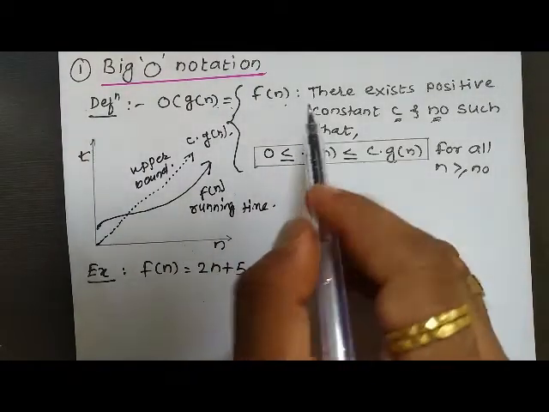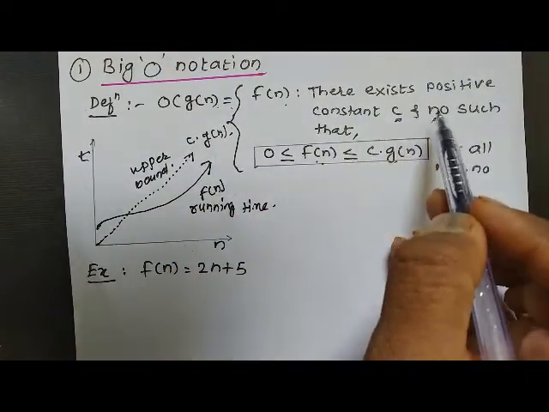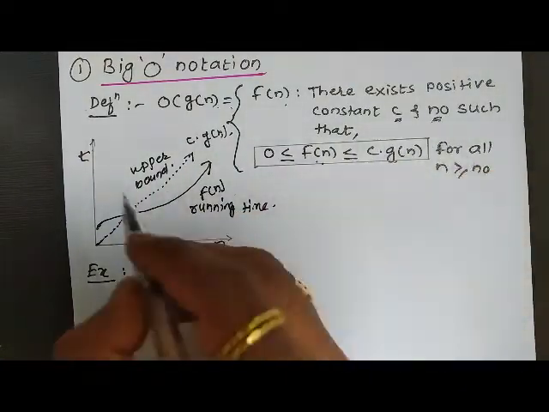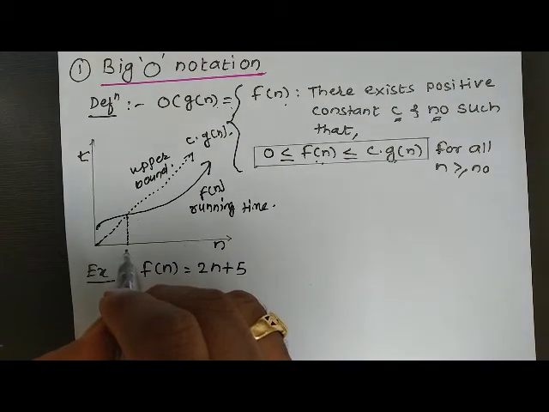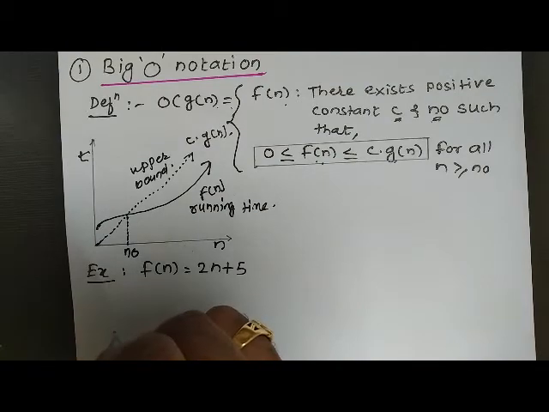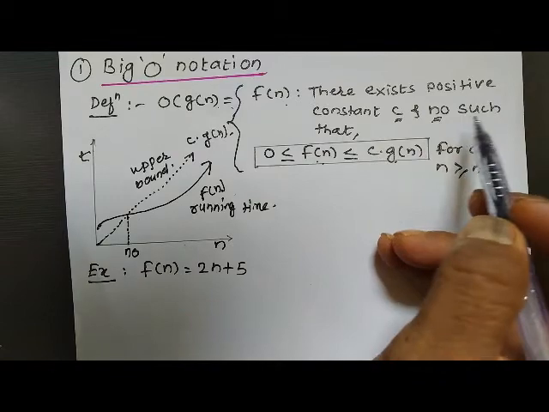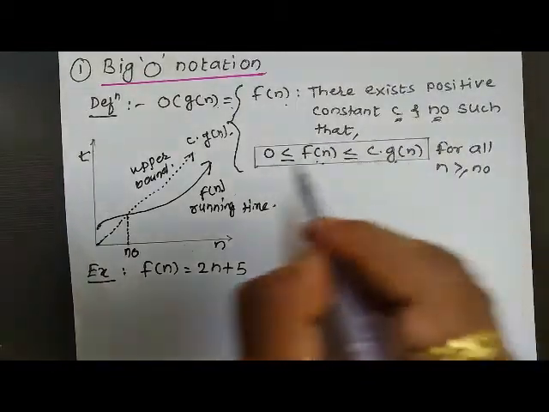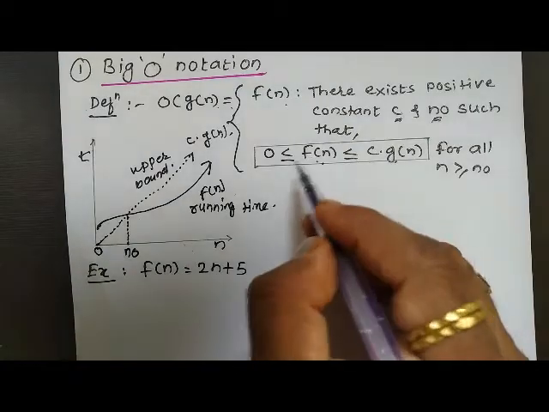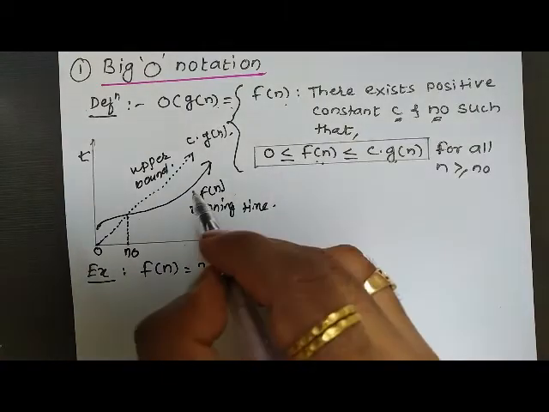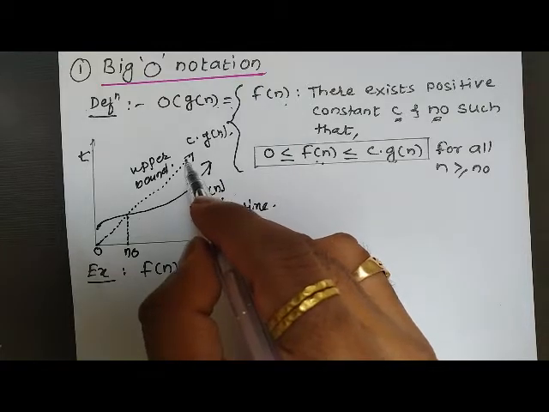What they are telling, there exists a positive constant c, this c, and n0. n0 is the intersection point of these two curves. This is n0. So there exists a positive constant c and n0 such that this condition holds. So 0, we can say this is 0. 0 is less than or equal to f of n, and f of n is always smaller than c into g of n.